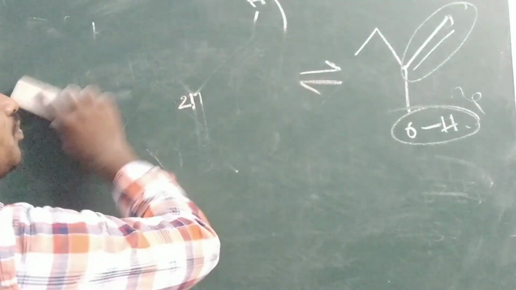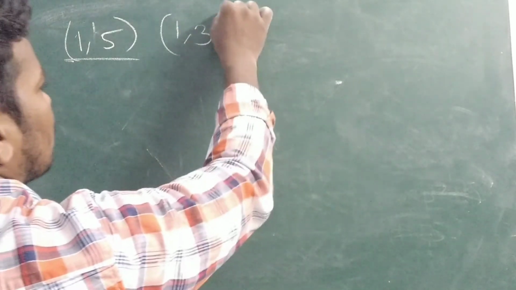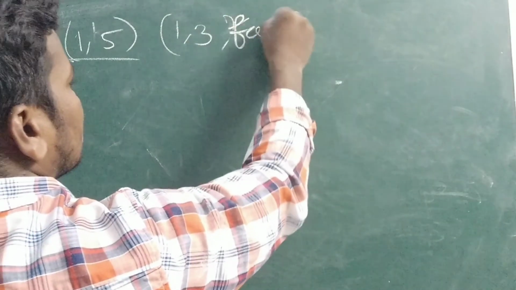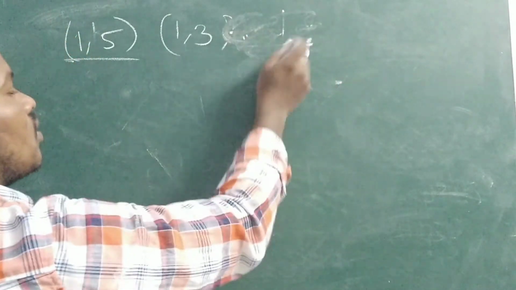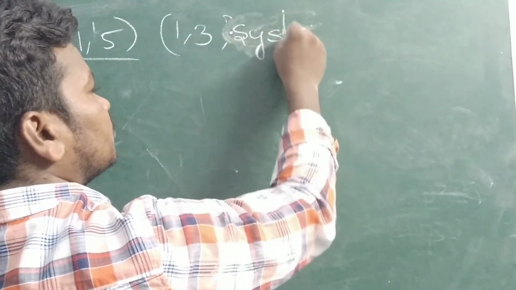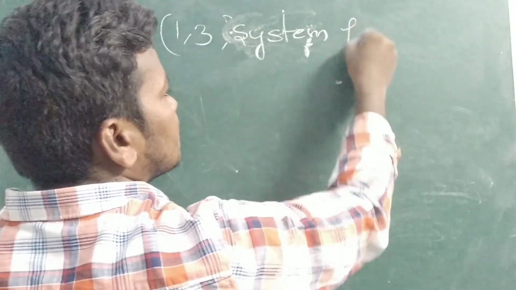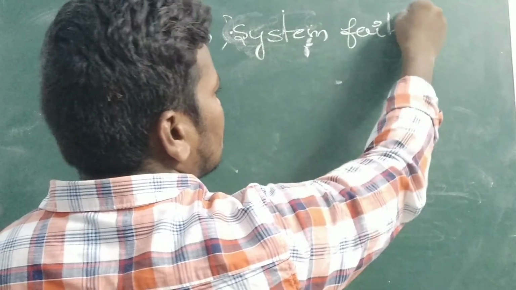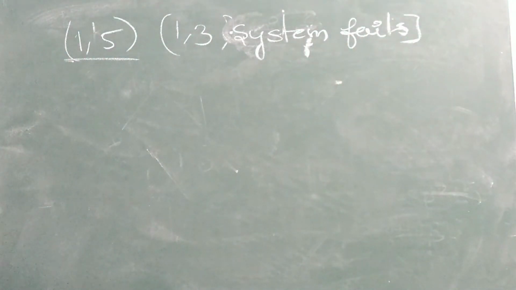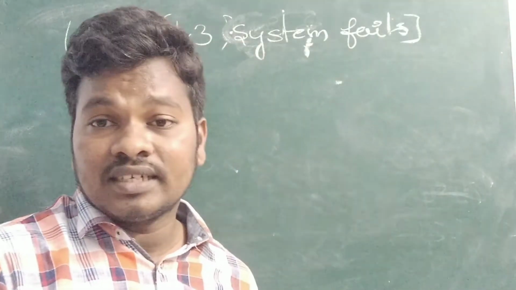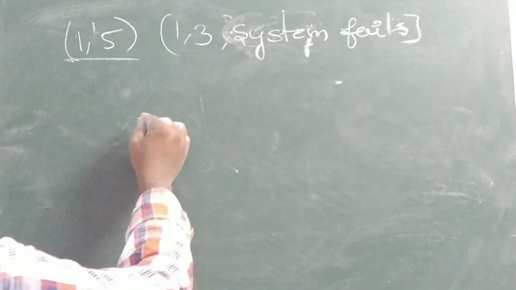First position, third position. Second one, if you see the 1 5 system, if they are asking about the case where the 1 3 system fails, tautomerism. For example, the alpha carbon doesn't contain hydrogen, but the fifth position contains a carbon containing hydrogens. Can we call it tautomerism? See one example.